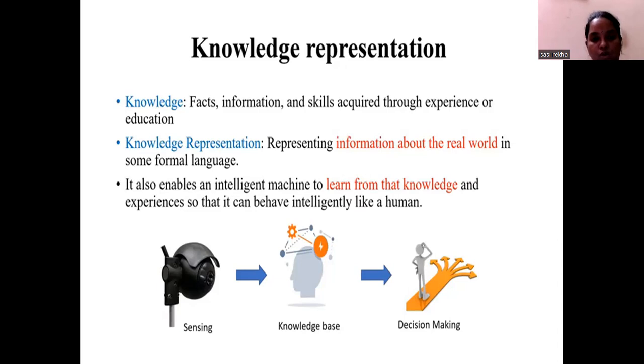How do we represent that knowledge? The knowledge is fed to the intelligent machine so that it can make decisions and also behave like a human. For an agent, two things are mandatory: a sensor and an actuator. Whatever it senses, it decides based on its own knowledge base. We have to represent whatever knowledge into the knowledge base, so that based on the sensing and the knowledge base, the agent can make the decision.